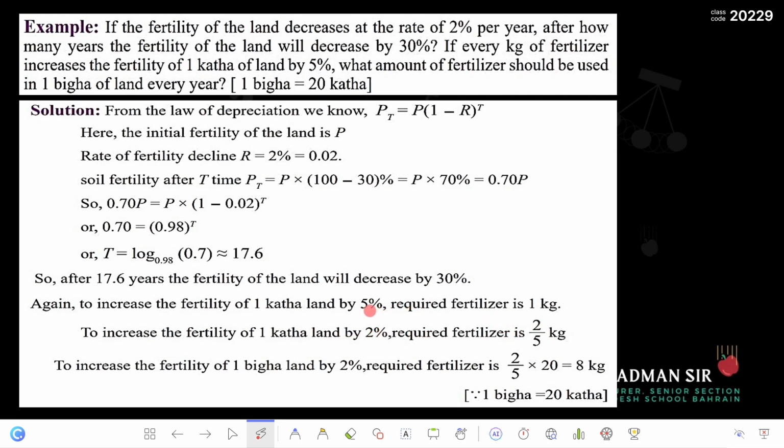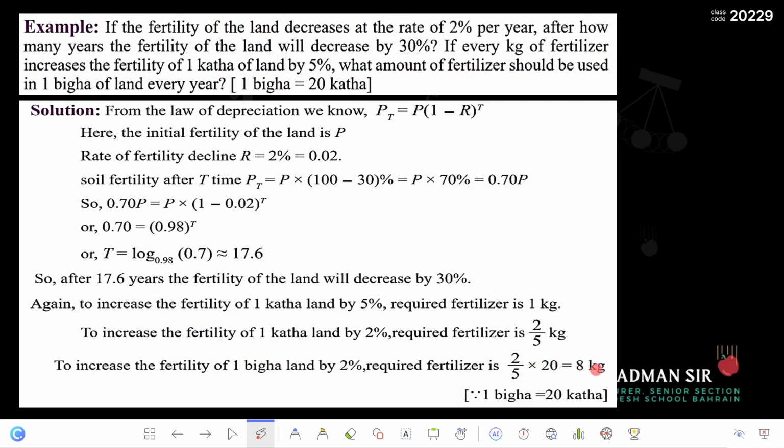And then to increase the fertility of 1 bigha land, you can see that 1 kata is the unit. So 1 bigha is actually equal to 20 kata. So instead of 1 bigha, you can just write 20 kata. For 1 kata, the amount is 2 by 5, so for 20 kata, it will be 2 by 5 times 20.